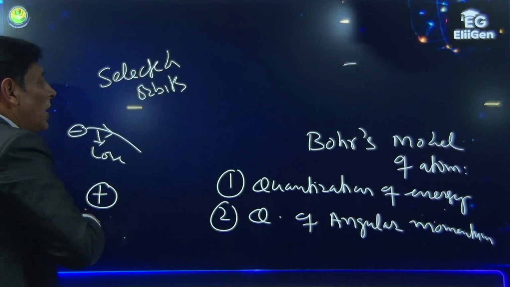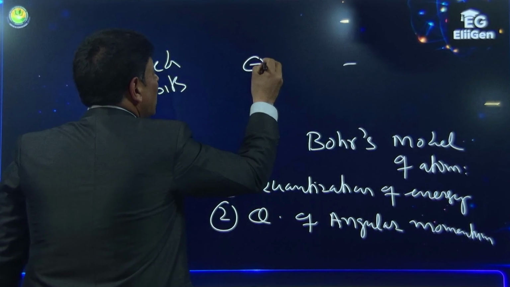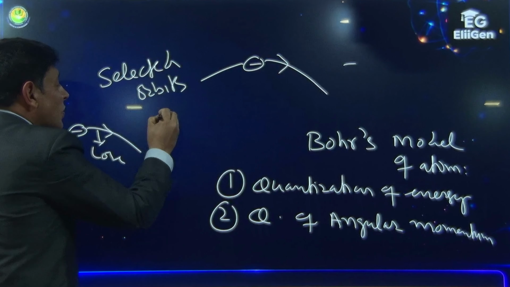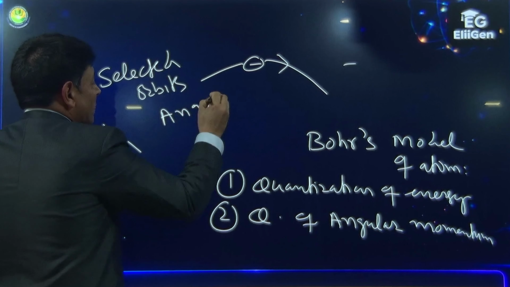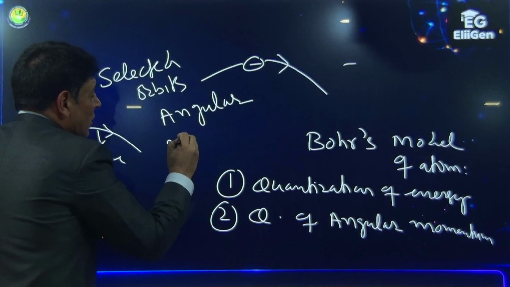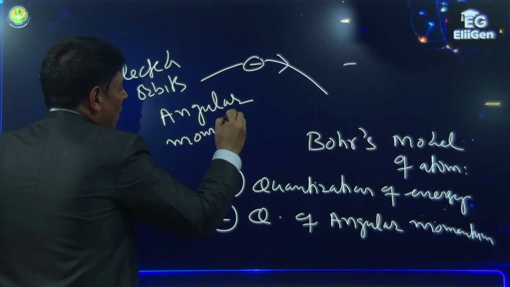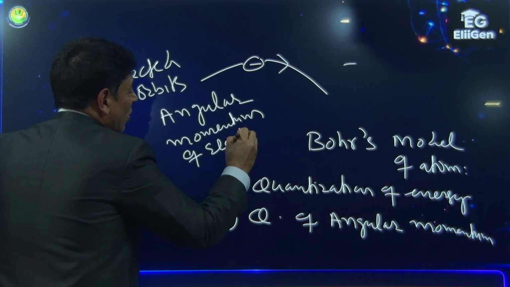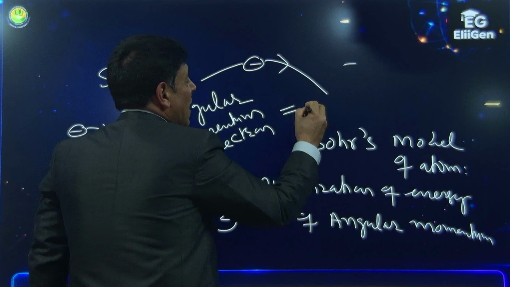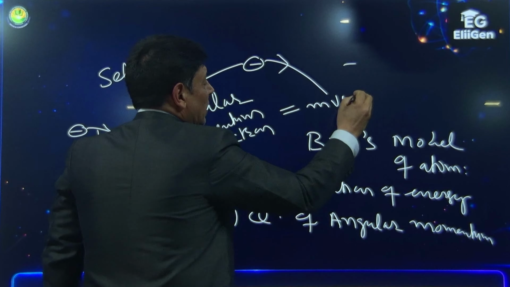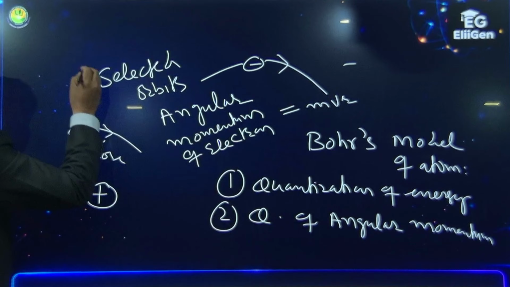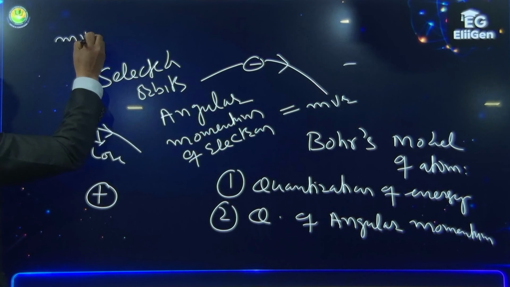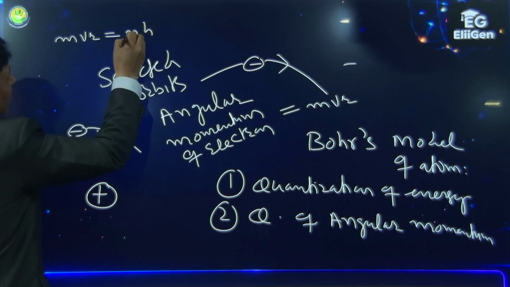Bohr said, the electron revolves only in those orbits in which the angular momentum of the electron, that is mvr, is equal to nh by 2 pi.